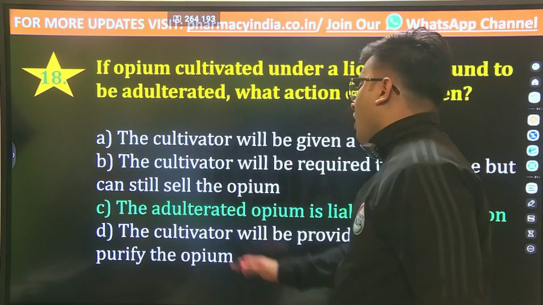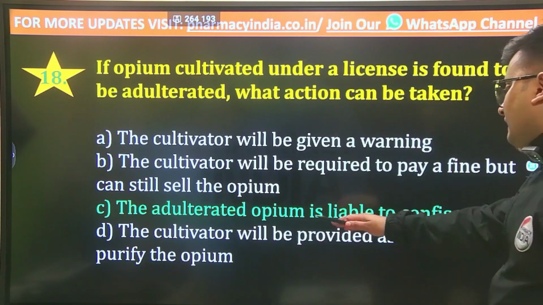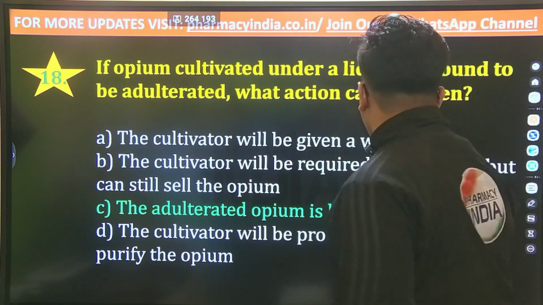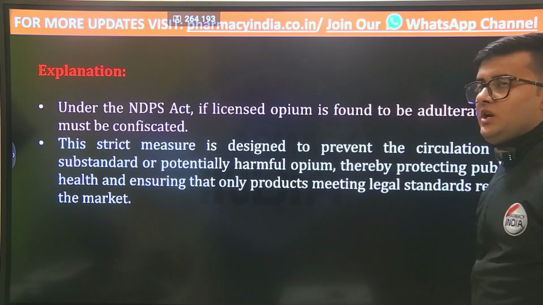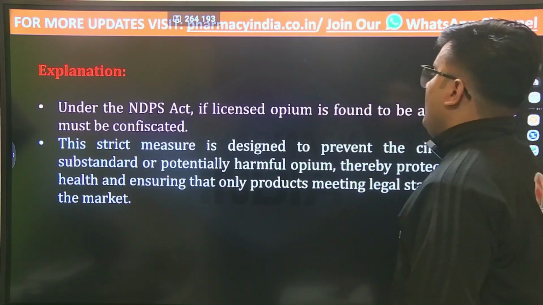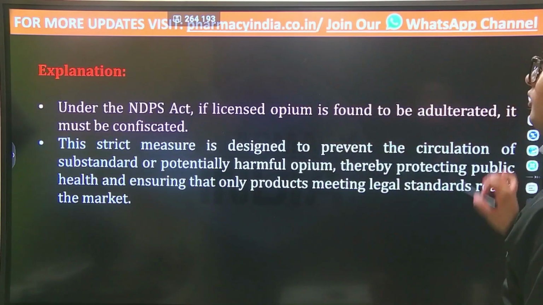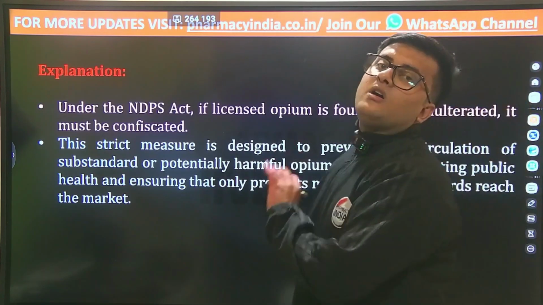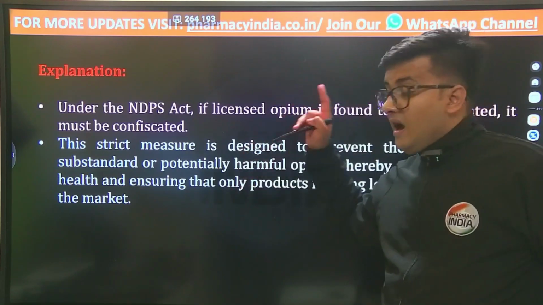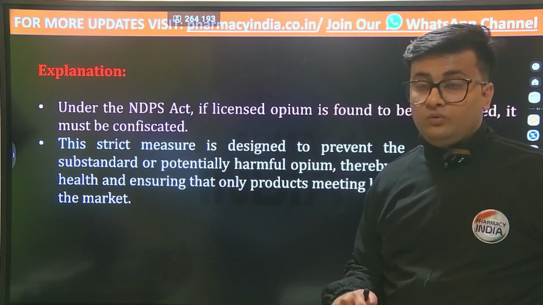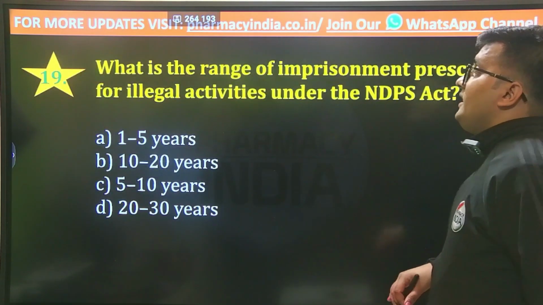The correct answer is option number C, that is, the adulterated opium is liable to confiscation. And if we talk about the explanation of this question, under this particular act, if licensed opium is found to be adulterated, it must be confiscated. Now, remember this particular point which I have told you. Come to the next question.